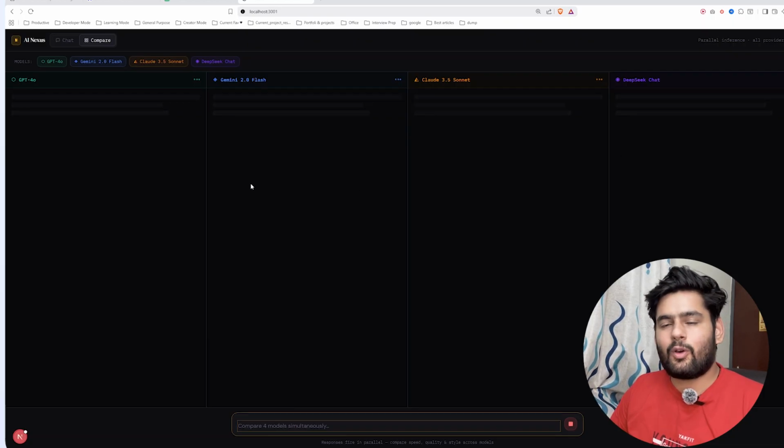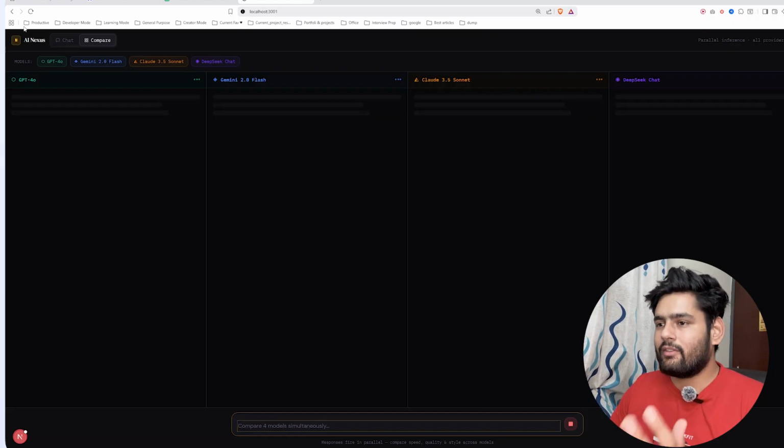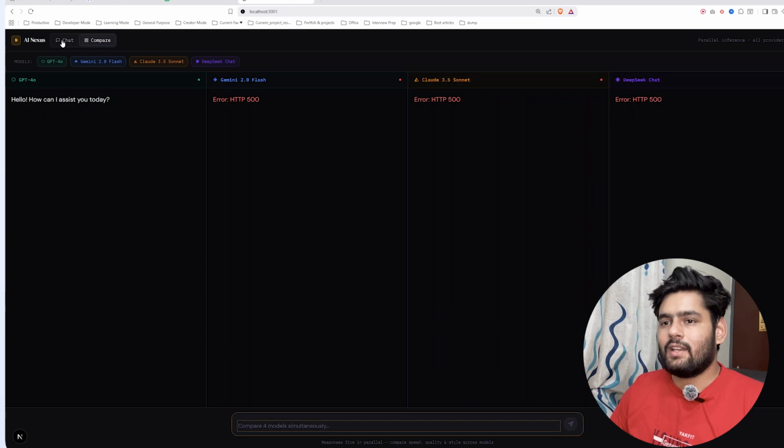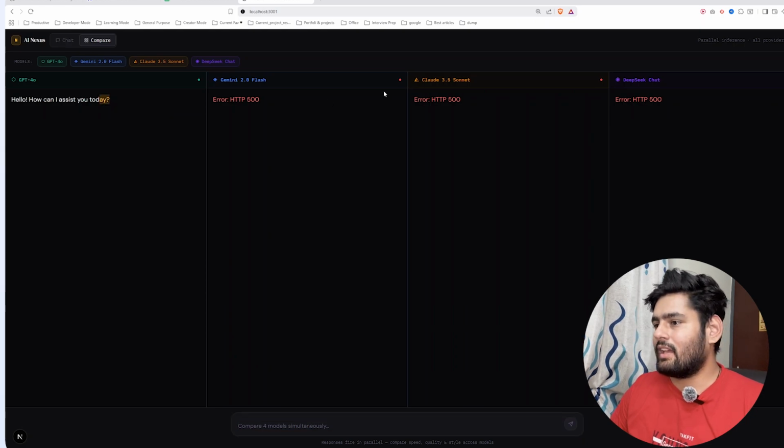And that's the main feature of AI Fiesta, because you get access to all of the other models. And as you can see, you can access them in the chat section also if you want something very specific. Right now it is giving us an HTTP 500. I think only the GPT API is working and all the others are not working. It is just an API error.